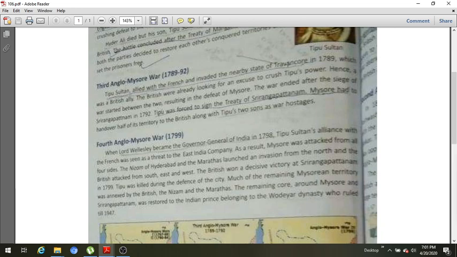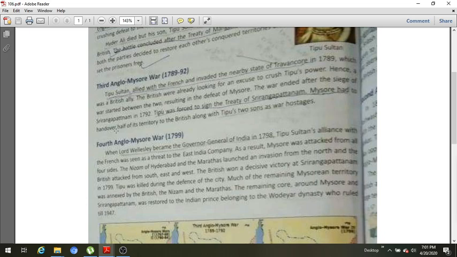Tipu Sultan lost the battle. The war ended after the siege of Seringapatam, which was the capital of Mysore under Tipu Sultan, in 1792. Tipu was forced to sign the Treaty of Seringapatam. In Seringapatam, a treaty was signed between the Britishers and Tipu Sultan.